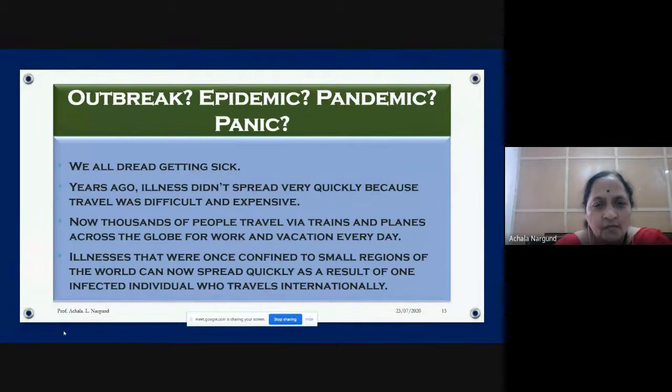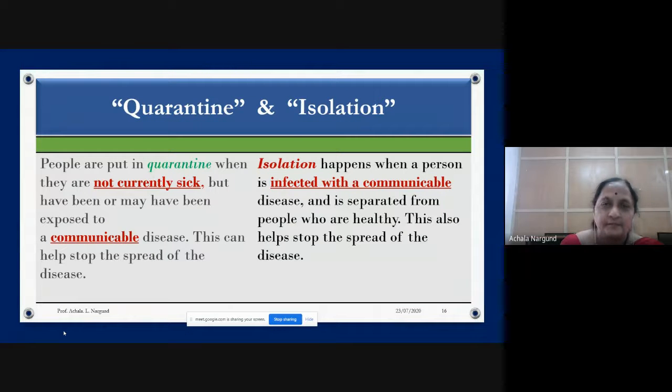Go on a Europe tour, go to Switzerland, France, Germany. Everybody wants to go see the mummies. Because the money is there. The illness that was once confined to small regions of the world can now spread quickly as a result of one infected individual who travels internationally. So like this it has spread.